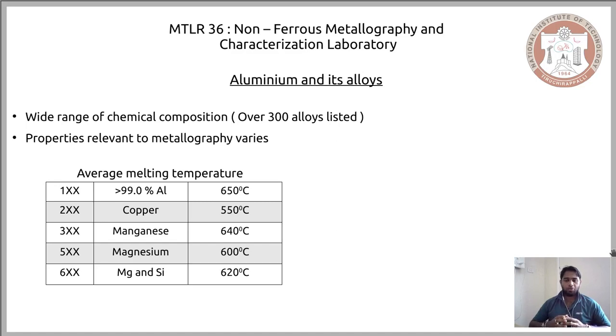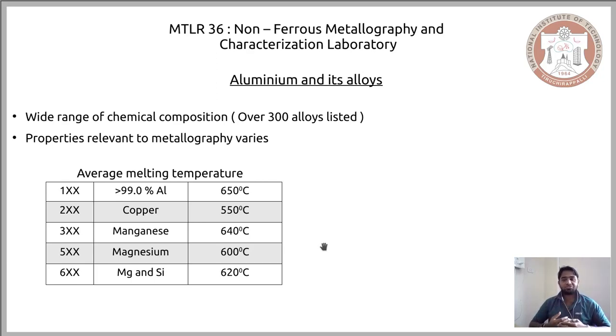Of course, you might have a combination of aluminium and copper, and it is possible to vary the amount of copper to get a huge range of melting temperatures, but when you take the average of those, this is what you end up with. Each temperature here is nothing but the average of the wide range of alloys present in each of these categories. And as you can see, there is a significant difference in the melting temperature.